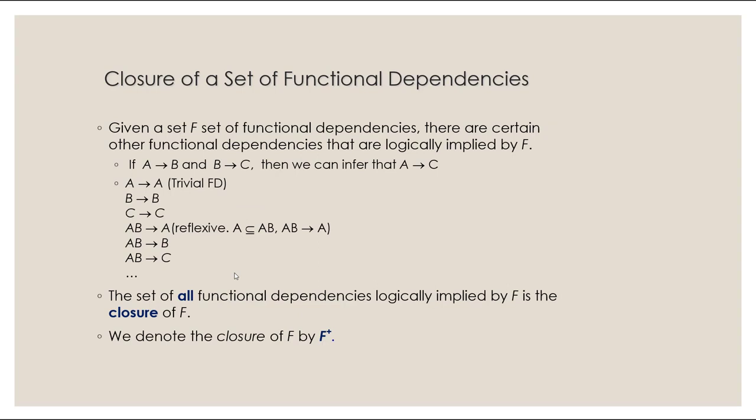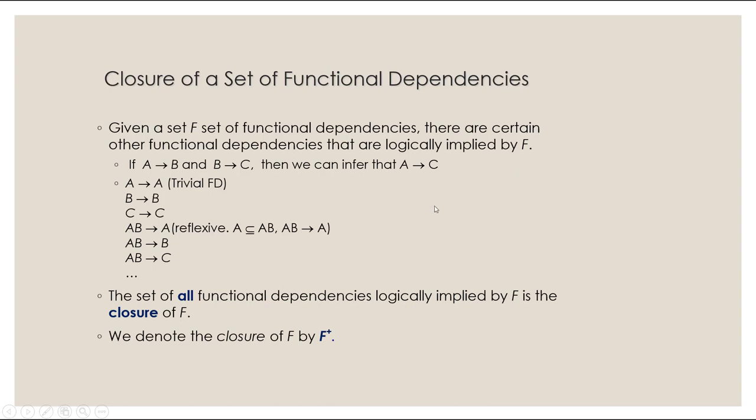So we talked about closure a little bit, but I never formally mentioned this. So here is what we call a closure of a set of functional dependencies. If we have A determines B and B determines C, we can infer that A determines C. So if you know A, you know B. And if you know B, you know C. So that means if you know A, you know C.